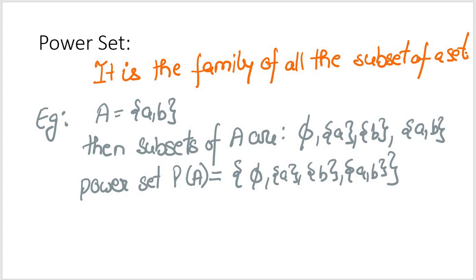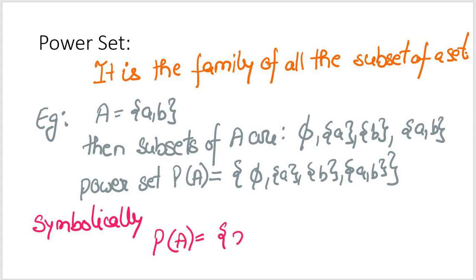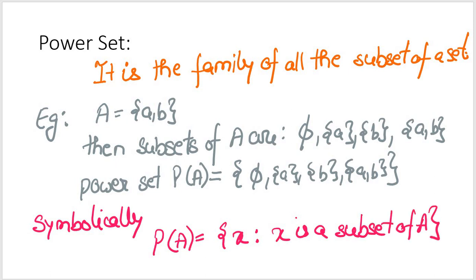Symbolically, we write the power set of A, P(A), as equal to {X : X is a subset of A}. In this case, I had the set A, identified the 4 subsets of A, combined them and found this.